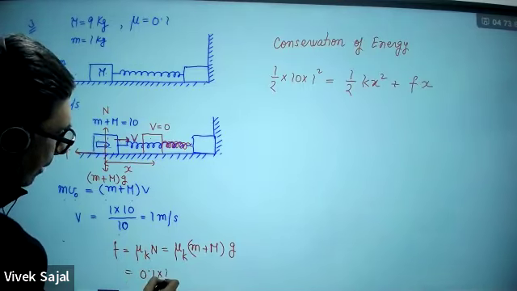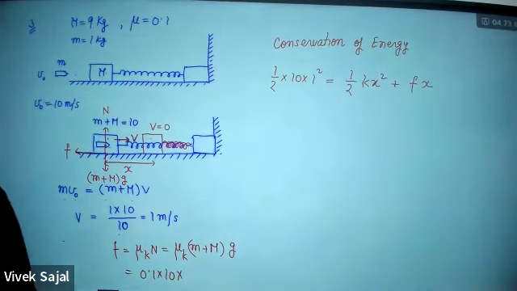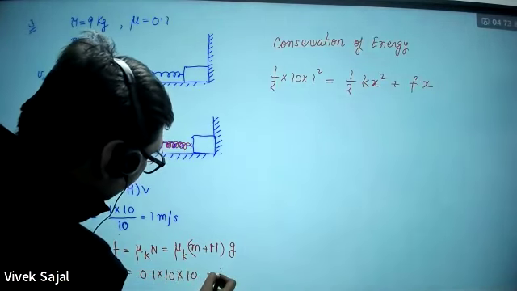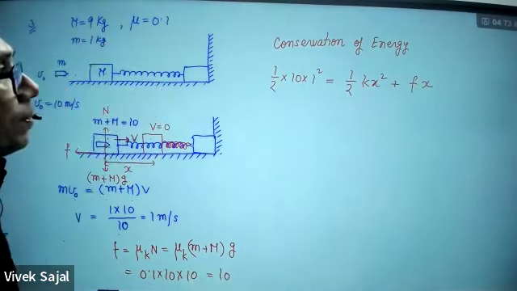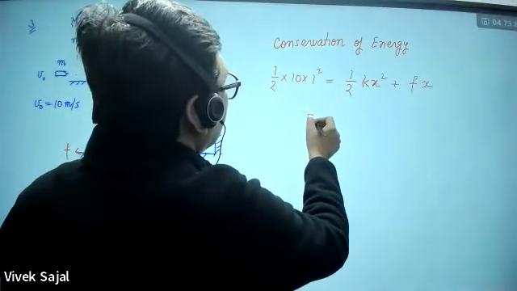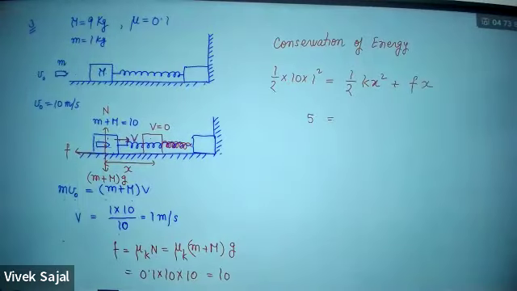M plus m is 10. And what is g here? G is given 10. Whatever value they are providing you for g, please use that value. So this will be 10, so this will be 5 here. Here, what is the value of k that is given? 240.